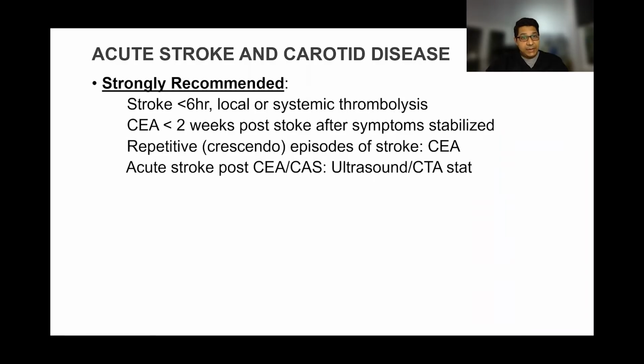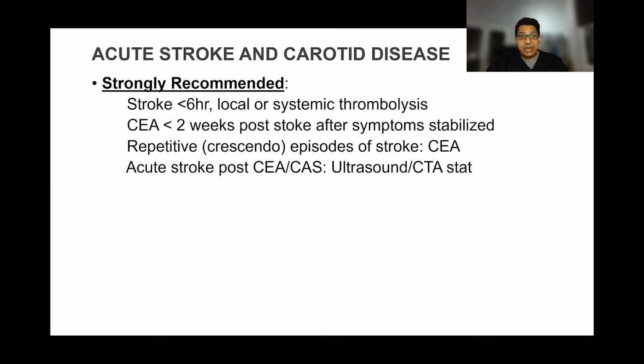Another important thing in patients who are symptomatic and haven't had an acute stroke. If the stroke is less than 6 hours, local or systemic thrombolysis is recommended. Once the patient has a stroke, it is recommended that carotid artery surgery be performed within 2 weeks after the stroke. That is when the symptoms of stroke have plateaued and stabilized.